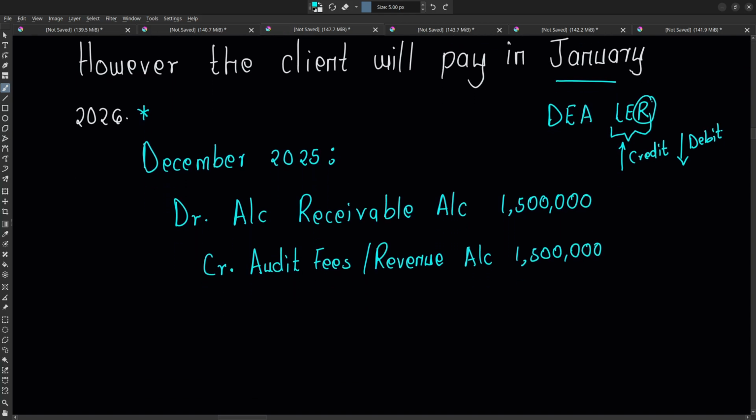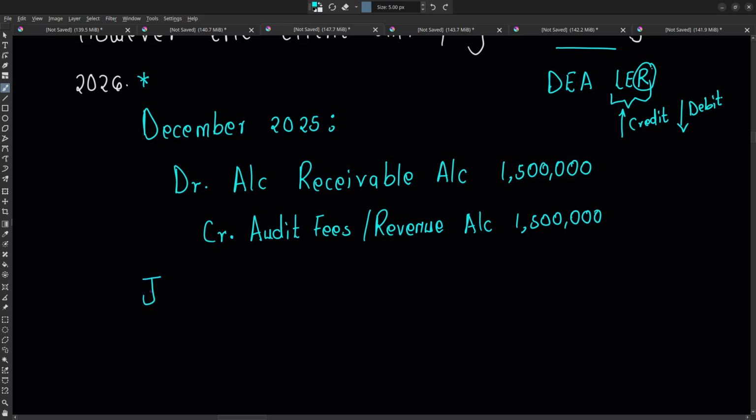So in January 2026, what shall we do? In January 2026, we are just recognizing the payment. When they pay us, we are going to debit the cash account, because now we have received money in cash. We are going to recognize an increase in the cash account, which is an asset account.